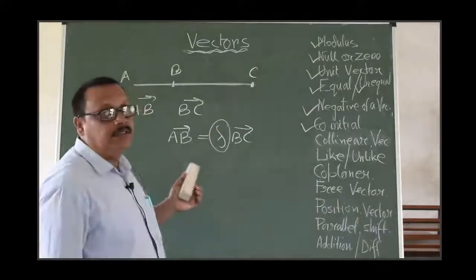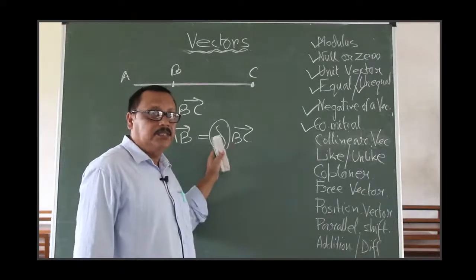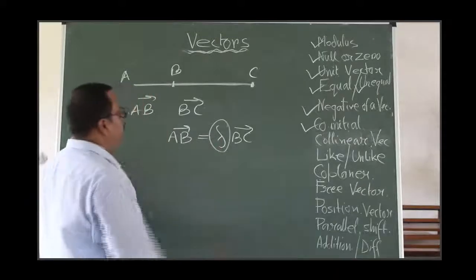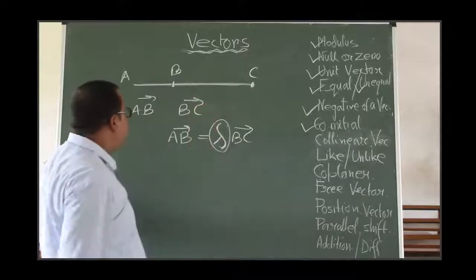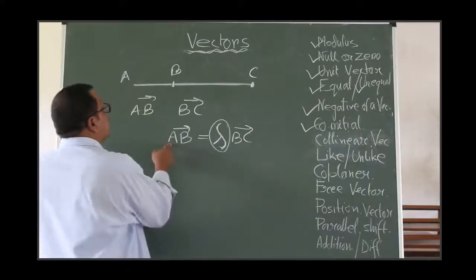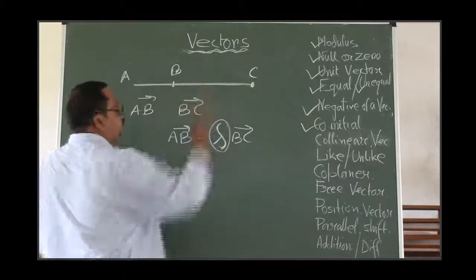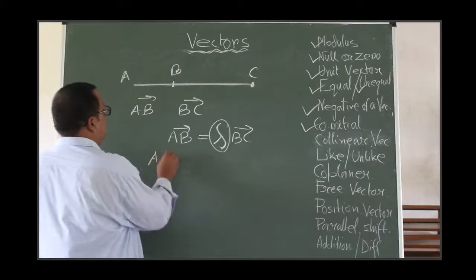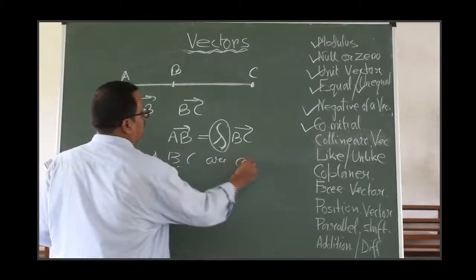Can you tell me the name of this symbol? Yes, the name of this symbol is lambda. In physics you will get lambda, right? If you can express the vector AB as some scalar multiple of BC, then you can say the points A, B and C are collinear points.